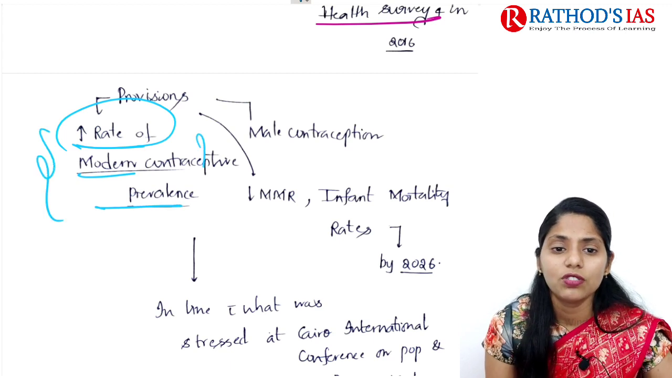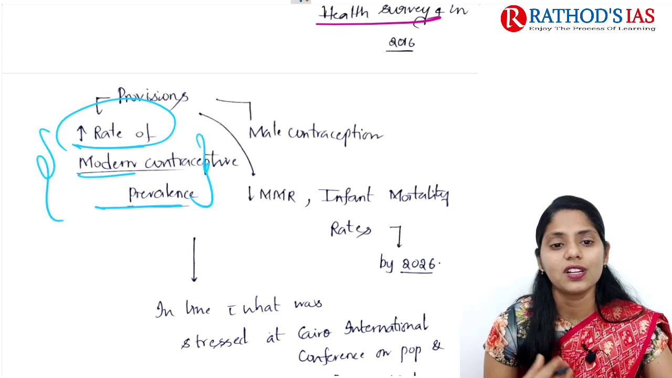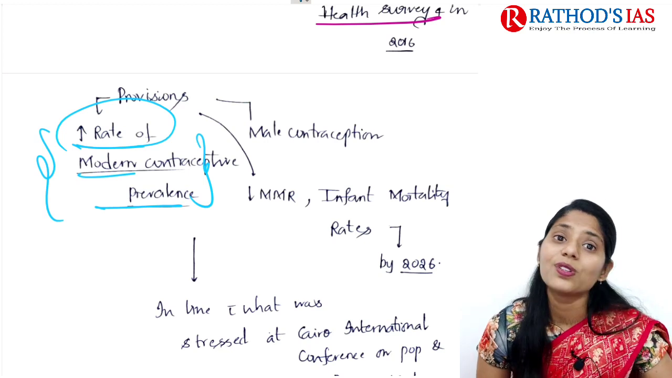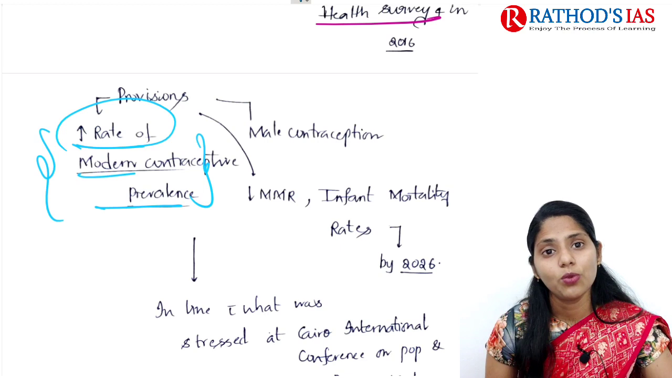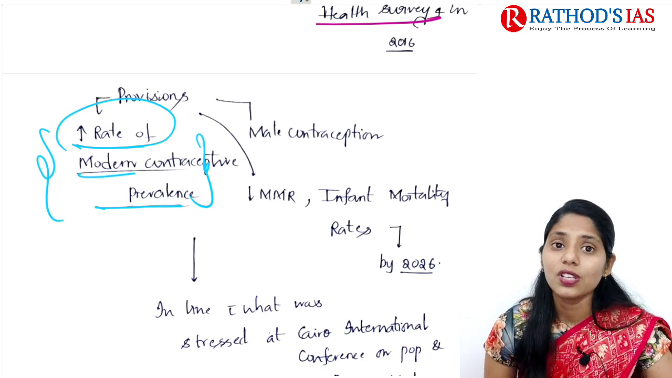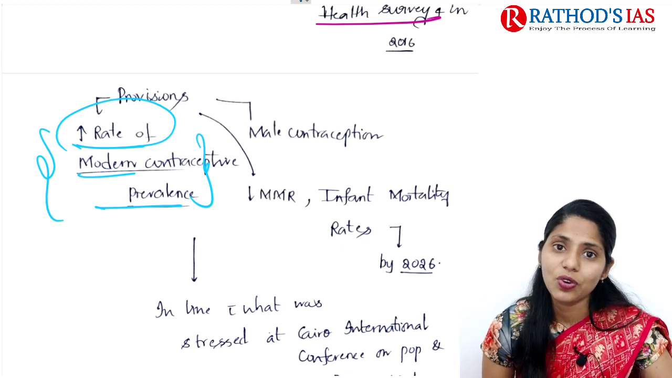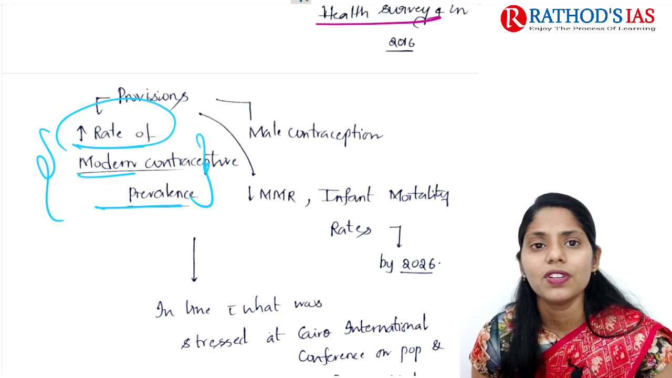So it is focusing on how to improve modern contraceptive prevalence, and also on male contraception, and to decrease the maternal mortality rate and infant mortality rate by 2026. So it is coming up with different targets.